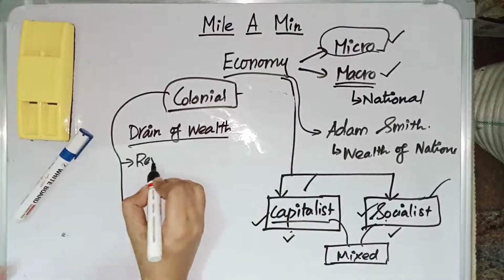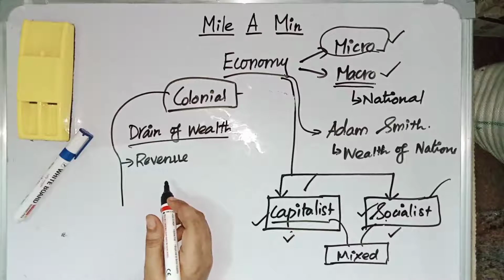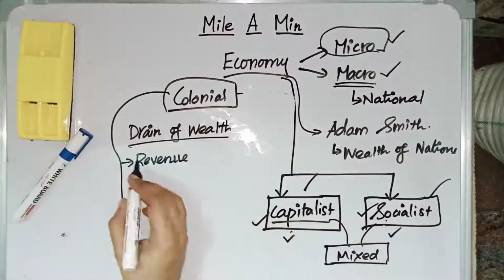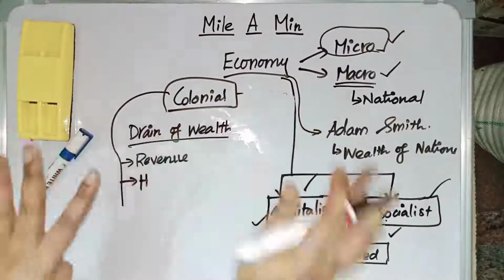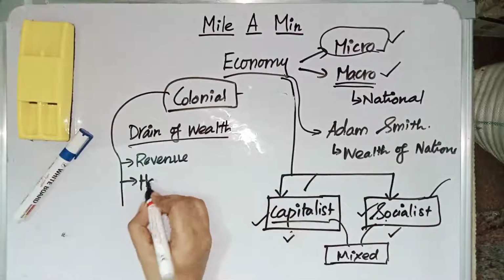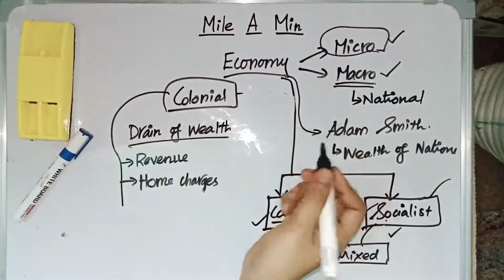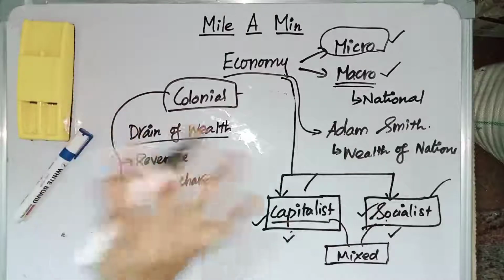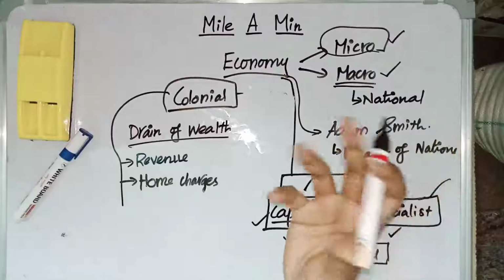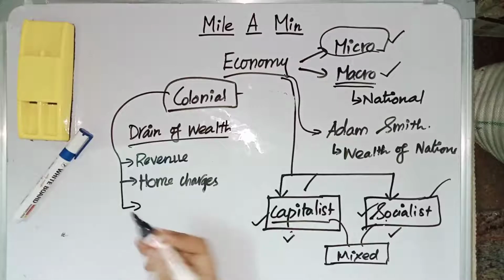one is revenue policy. The revenue policy of the British also made India poor. Examples of revenue policy are the Rayatwari system, Mahalwari system, and Permanent Settlement Act. Relating to these, we will be seeing in our history classes. Then home charges. Home charges is nothing but their expenditure. England's expenditure was charged from India's money, and that is home charges. A person would be working in England, but his salary would be charged from India's money, and that is home charges. It was followed by the British.